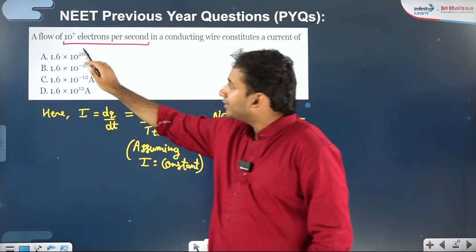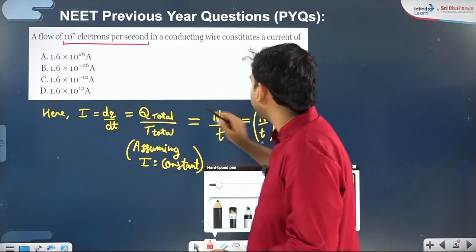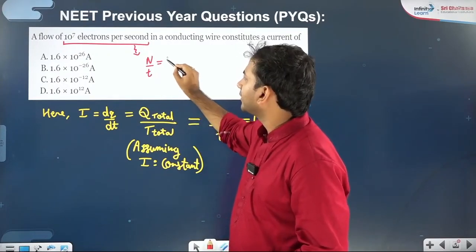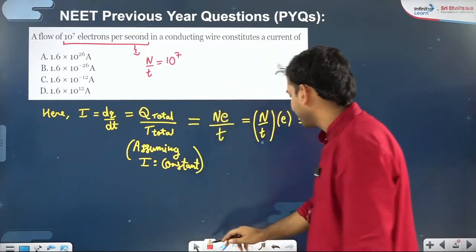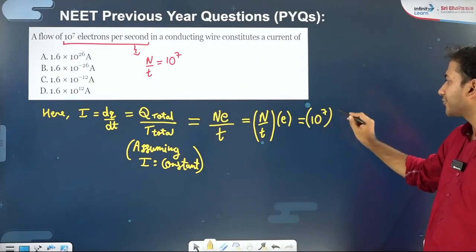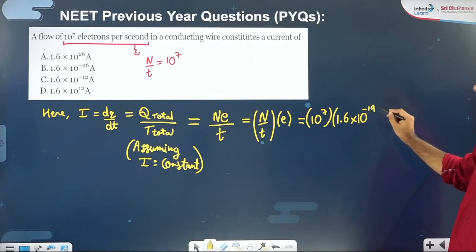How do you know N by T? These many electrons per second. So basically the N by T value, the number of electrons per unit time, is given as 10 to the power 7. And the electronic charge is 1.6 into 10 to the power minus 19.